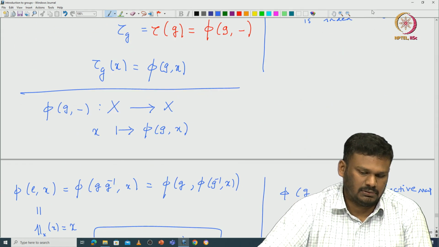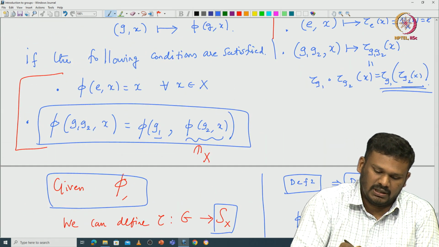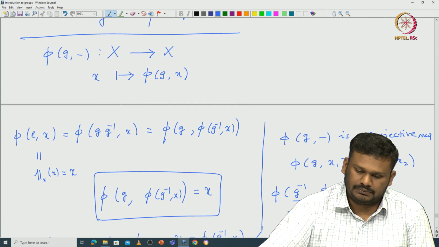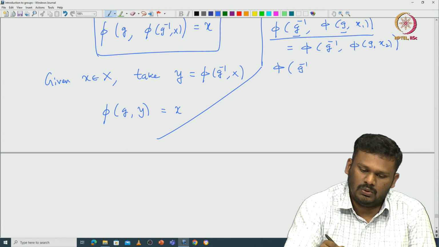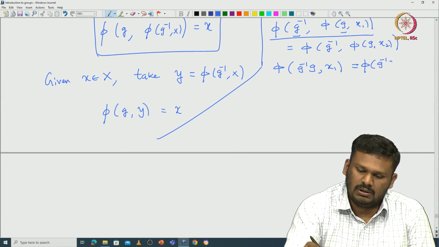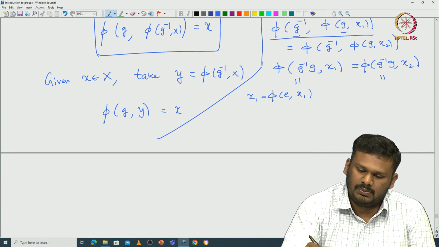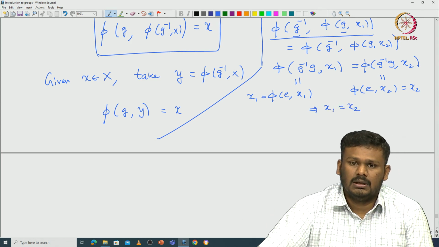Okay, that is the definition. So, if you go back to the definition, whenever you take g1 here, g2 here, you have to compose here g1, g2. So, that tells us that this left hand side is pi of g1 inverse g comma x1. Similarly, this is pi of g inverse g comma x2. But what is this? This is pi of e comma x1, which is x1, and this is pi of e comma x2, which is x2. So, that proves that x1 equals x2. Okay. So, this is what we wanted to prove.